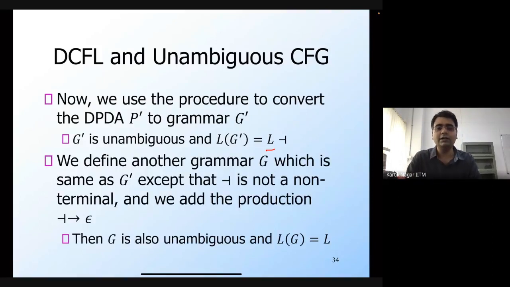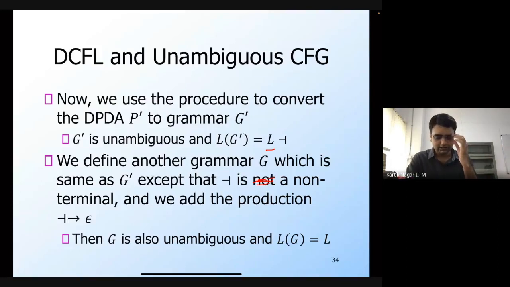So we define another grammar G, which is the same as G prime, except that this end marker symbol becomes a non-terminal. So this end marker symbol is a non-terminal now, and we add the epsilon production rule. So the end marker generates epsilon.